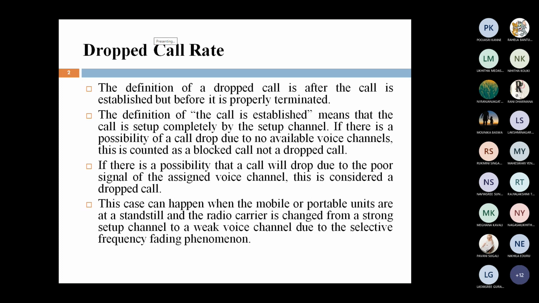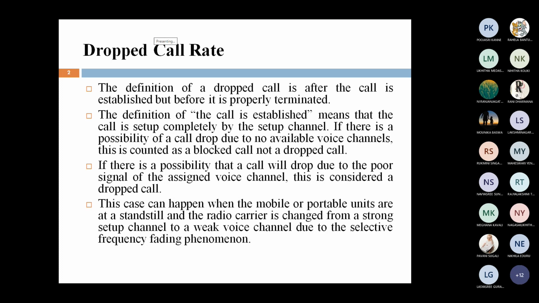A dropped call occurs due to poor signal strength for the assigned voice channel. For this purpose, the master should choose voice channels with better signal strength before making a connection.